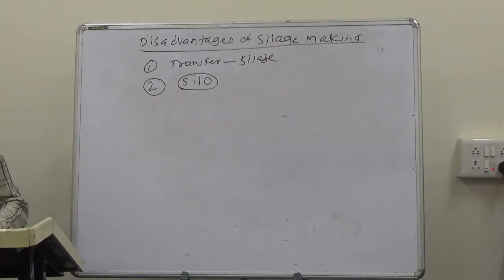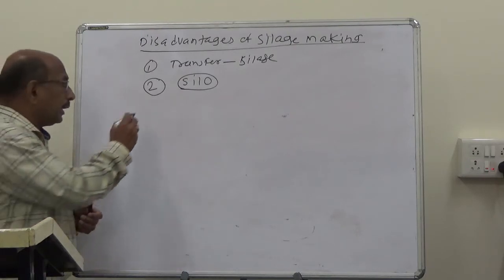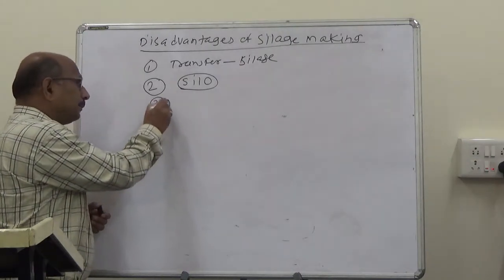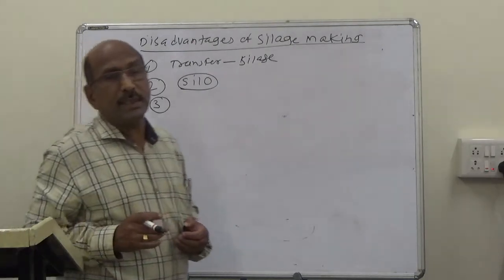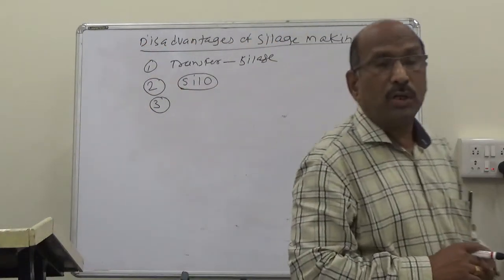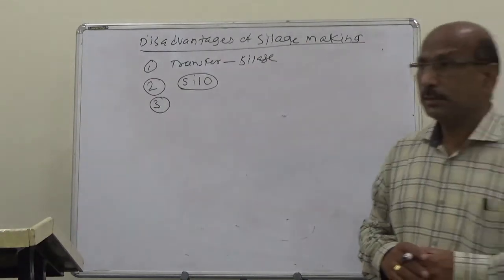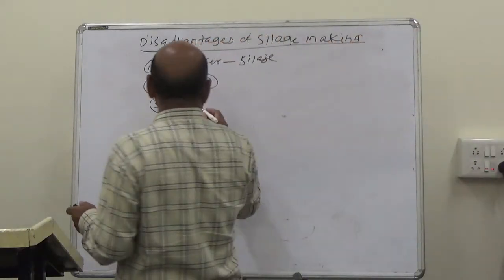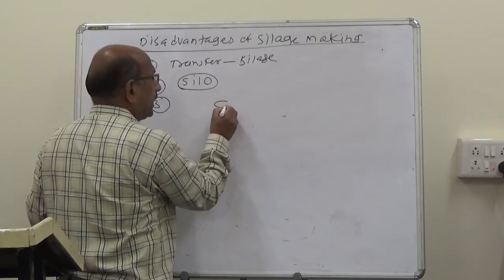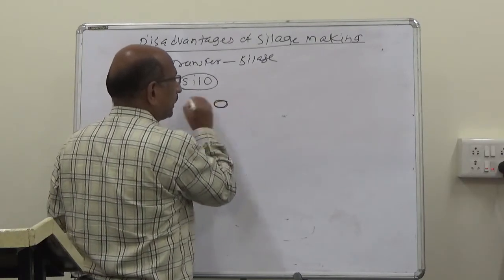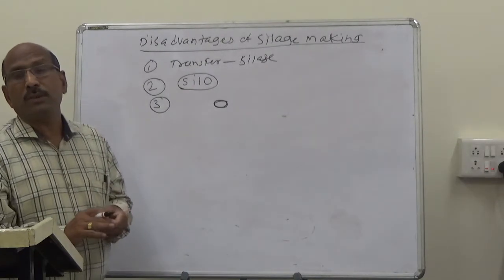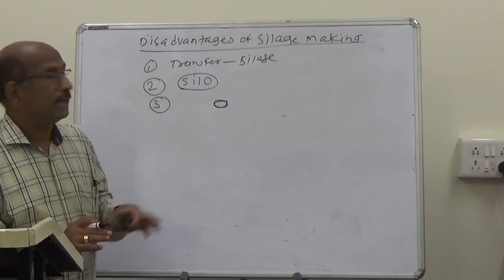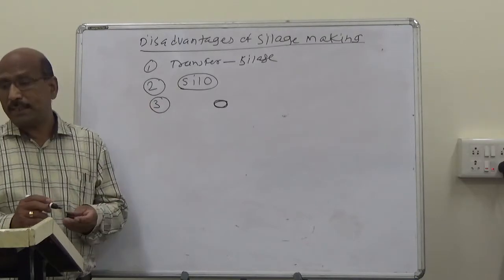Third disadvantage: for the preservation of small quantities of fodder, if we want to prepare and preserve silage in a small quantity, there is more chance of loss of nutrients.